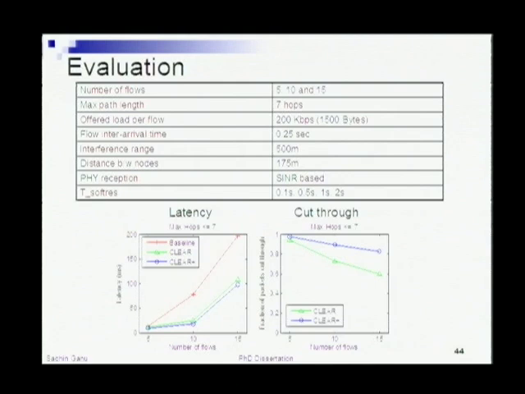This shows the fraction of packets that cut through. The cut through is defined as follows: I mark the packet at the source, using a simple unused bit in the MAC header, set to 1 at the source. Anywhere in the path, if a node has to defer or do a back off because it didn't get access to the medium, it flips the bit to a 0. The destination records this: if it's a 1, the packet was successfully cut through end to end without any interference or disruptions, and if it's a 0, there were some disruptions along the way.